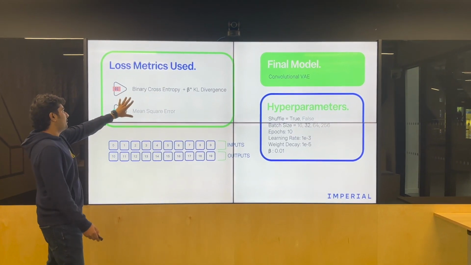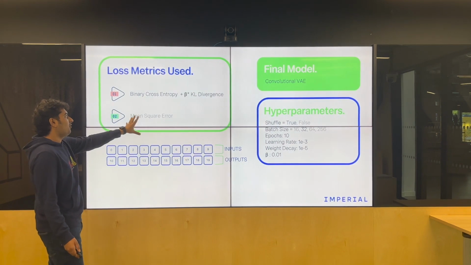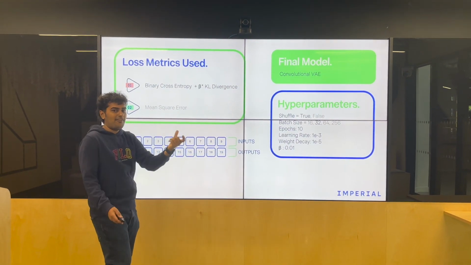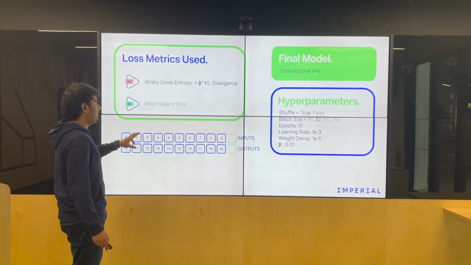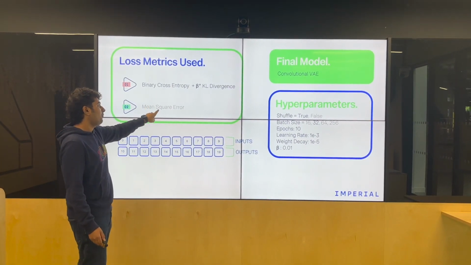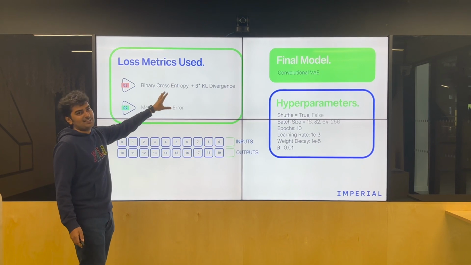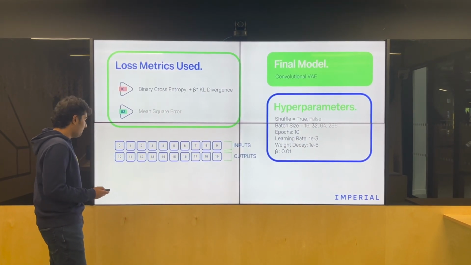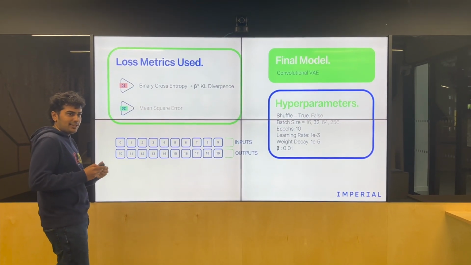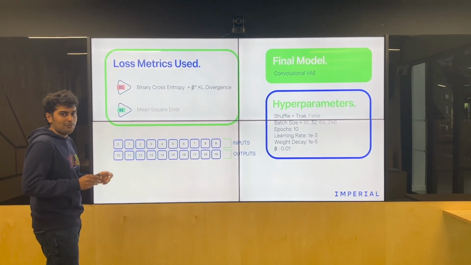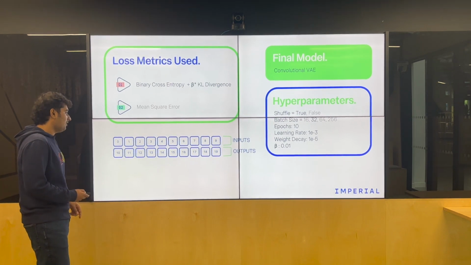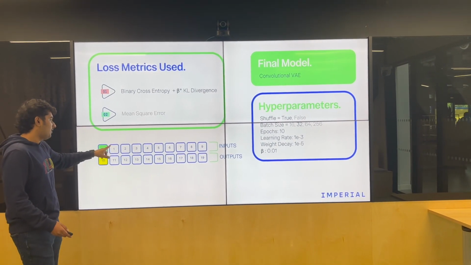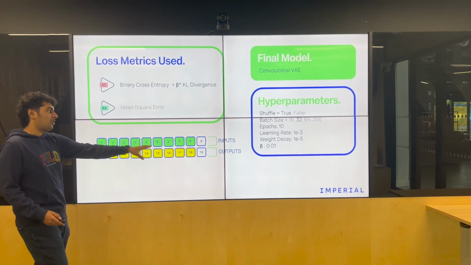If you look at the loss metrics, we tried MSE, but over that we preferred binary cross entropy plus a beta factor times KL divergence. This is the industry standard, and although we played around with MSE, we realized this is the industry standard for a reason. When we look at the inputs and outputs, because our satellite data is 10 time frames instead of 1 time frame with respect to the training data, we trained it so that the 0th image predicts the 10th image, the first image is used to predict the 11th, and so on.